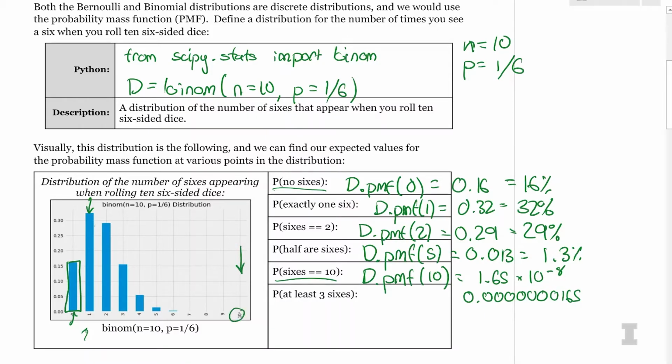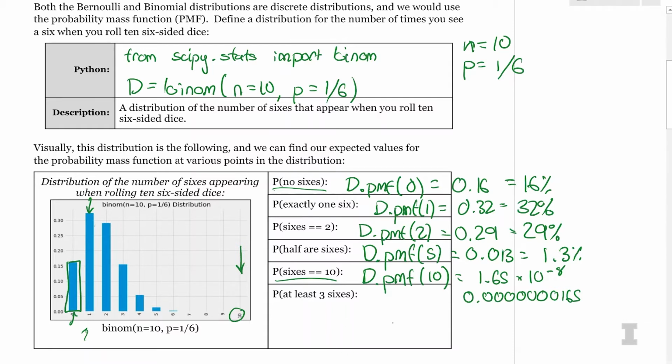And you can see on this graph, I can't even see any blue at all. The probability is that low, but that is the width or the density of that particular part of the bar. So a tiny, tiny fraction. It is possible, but it's very, very unlikely to get 10 6s.